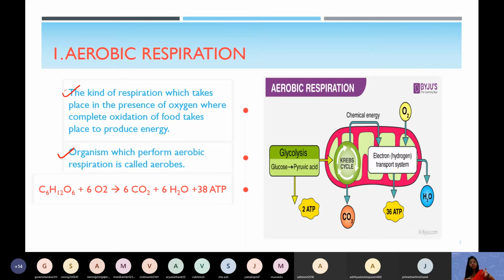This equation is very simple, which we have studied in the previous slides. Glucose molecule plus oxygen forms carbon dioxide, water, and 38 ATP energy. Now, can you tell me where the aerobic respiration takes place in your body? Where exactly does it take place? In the mitochondria of the cell.